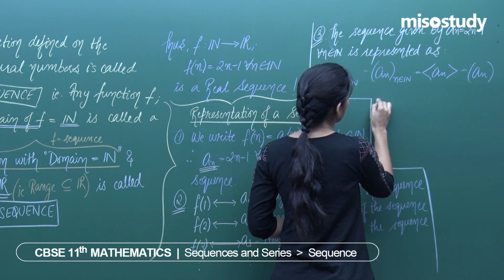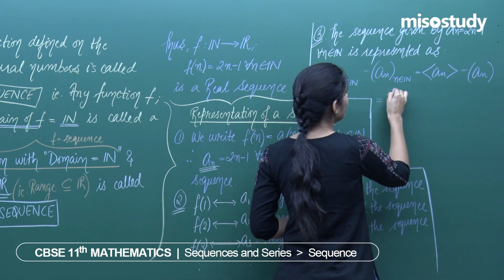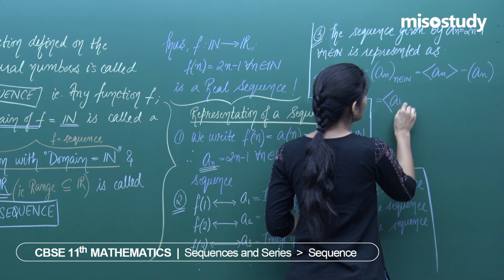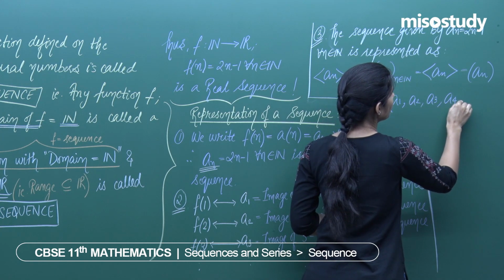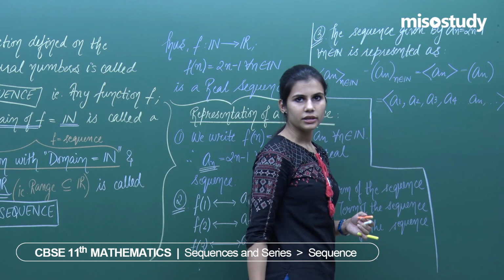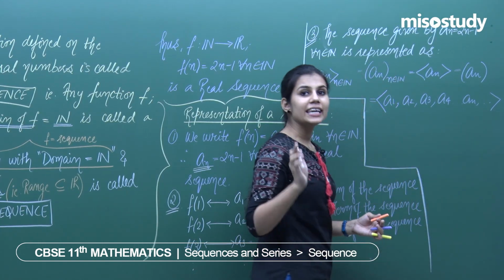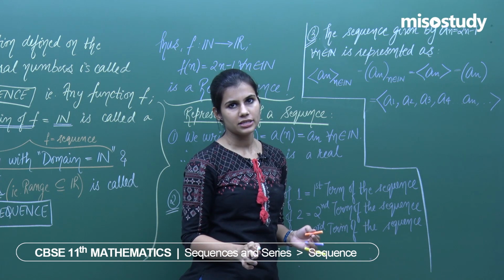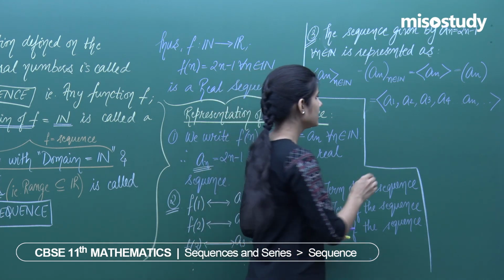And that means the name of your sequence is an, and elaborately it is equal to what? a1, comma a2, comma a3, comma a4, comma an, and so on and on and on. So what you do is you actually place all the images of the natural numbers under the particular sequence in their respective positions.